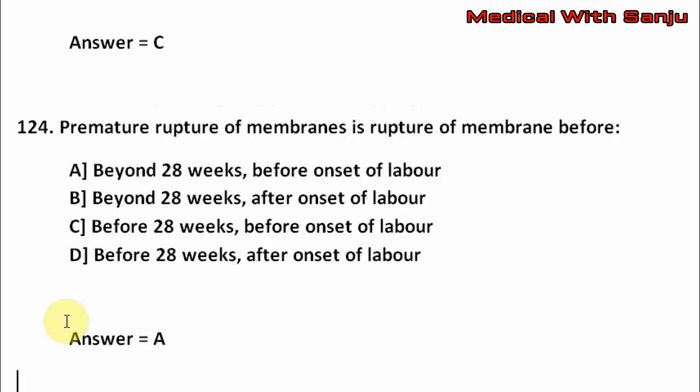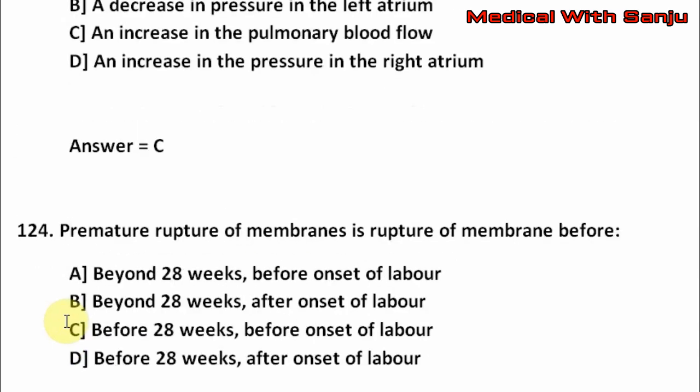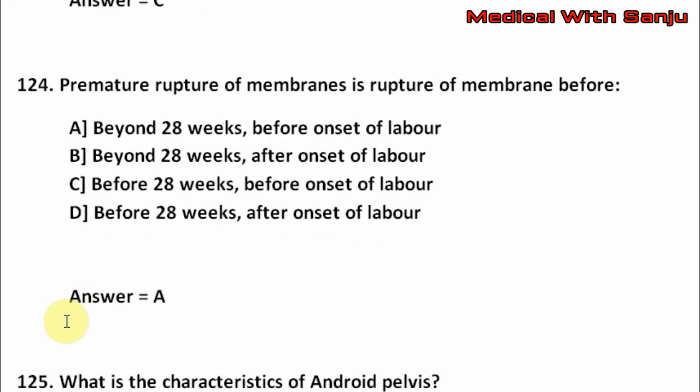Question number 124. Premature rupture of membrane is rupture of membrane before onset of labor. Option A, beyond 28 weeks before onset of labor. Option B, beyond 28 weeks after onset of labor. Option C, before 28 weeks before onset of labor. Option D, before 28 weeks after onset of labor. The right answer is option A.